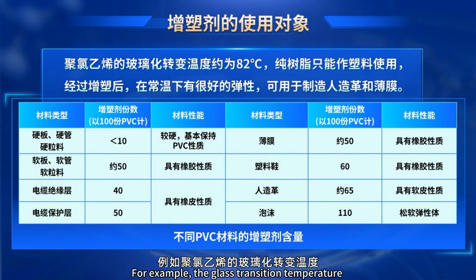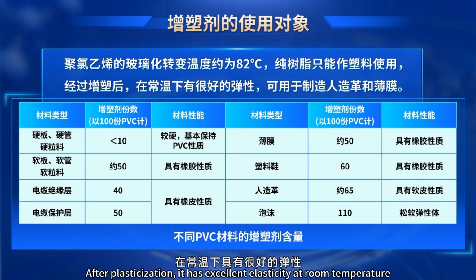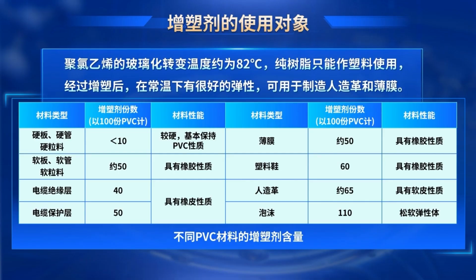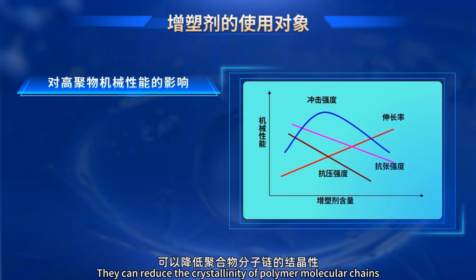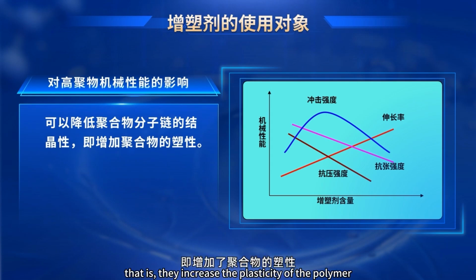For example, the glass transition temperature of polyvinyl chloride is about 82 degrees Celsius. Pure resin can only be used as plastic. After plasticization, it has excellent elasticity at room temperature and can be used to make artificial leather and films. Plasticizers also have a certain impact on the mechanical properties of polymers. They can reduce the crystallinity of polymer molecular chains. That is, they increase the plasticity of the polymer.